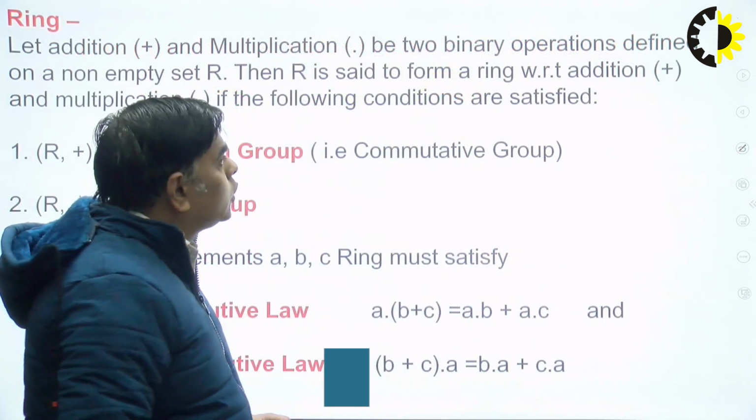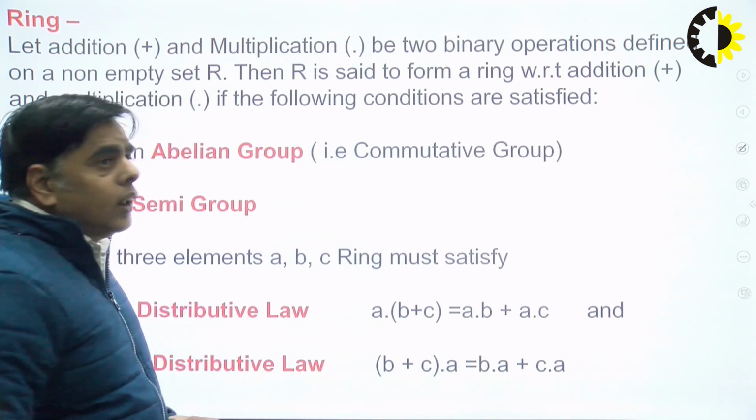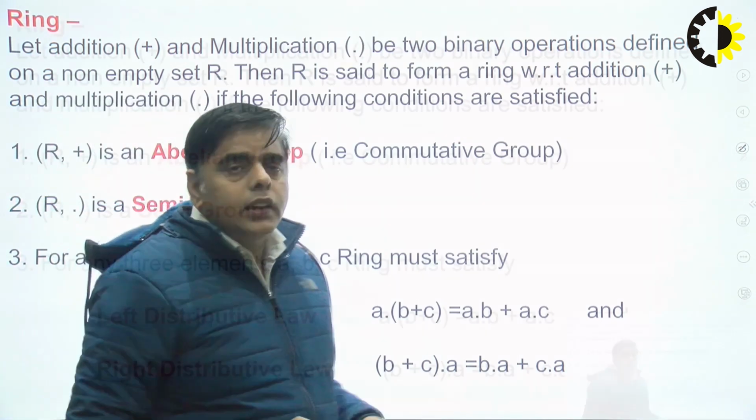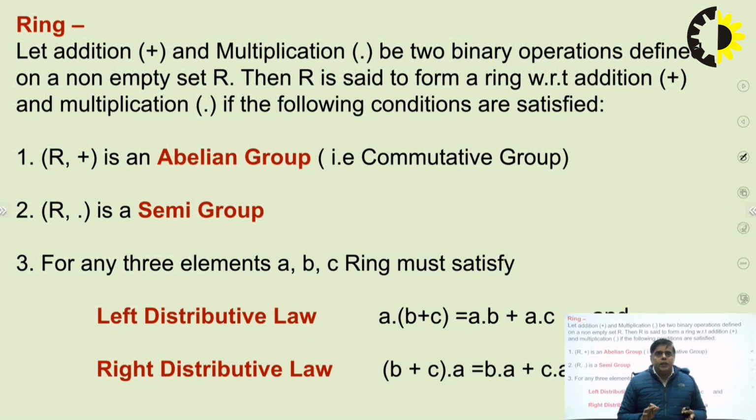Today we will discuss ring and its property. So we will start from the ring. In a group we know that we have a set of elements and an operator, and with respect to this operator, the elements of the group will follow four properties. First is the closure property, second is associativity, third is the identity element of the group, and fourth is the inverse of each element. But in case of ring, we have a set of elements and we have two fixed operators.